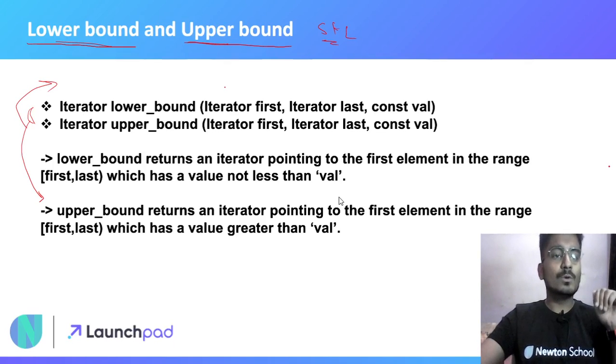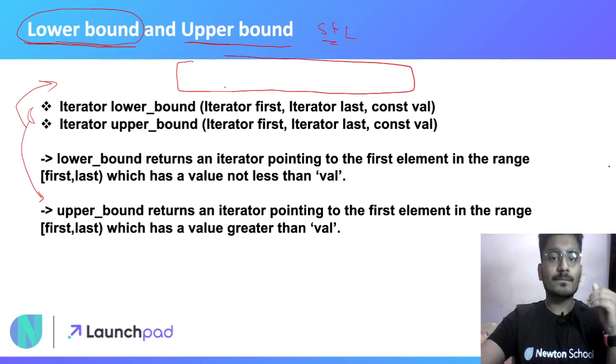Okay, so lower bound is something whose name suggests it, the lower bound of some value. Suppose you have a container, and you have some sorted values and you have some value x.